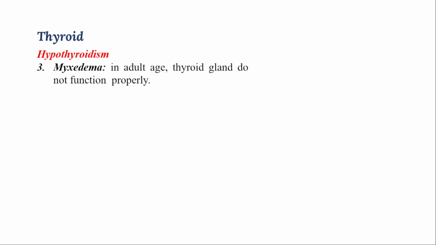The third condition because of less secretion of the thyroxine hormone is called myxedema. This happens in the adult stage.